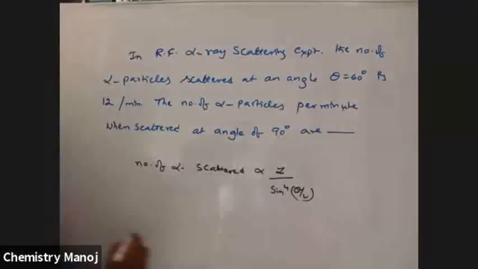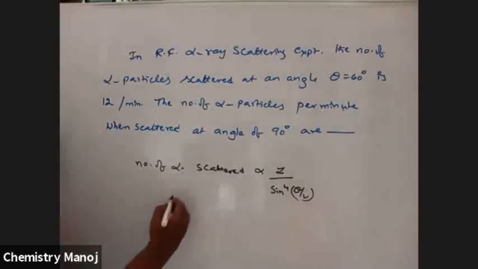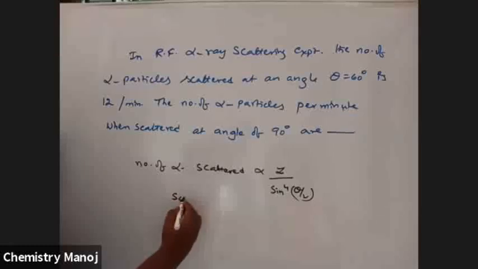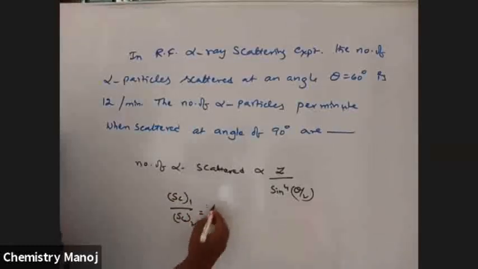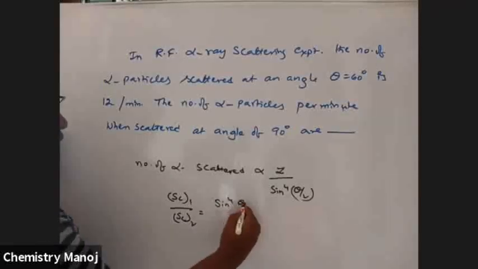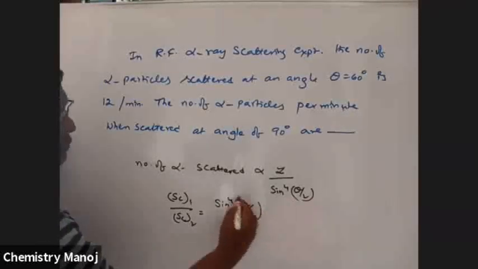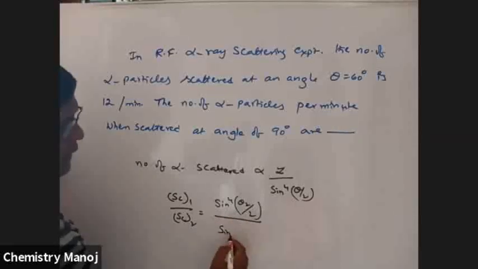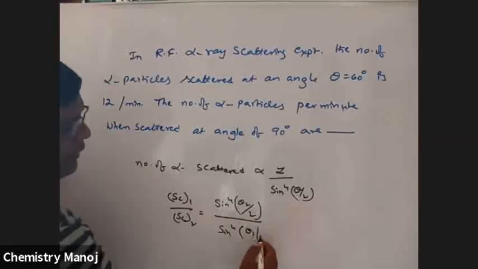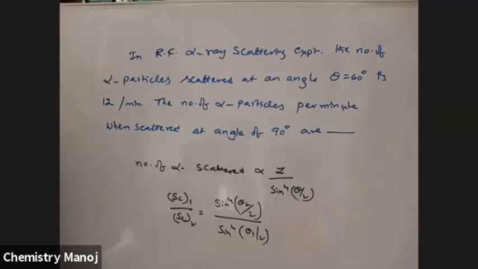And Z is the same in this case. So scattered 1 by scattered 2 is equal to sine power 4 theta 2 by 2 by sine power 4 theta 1 by 2.